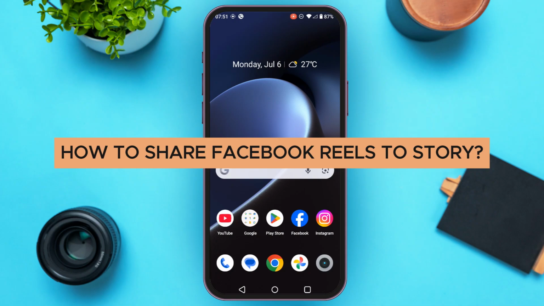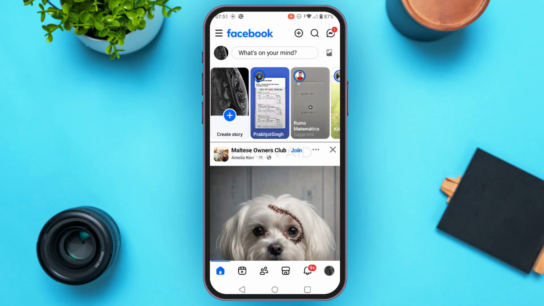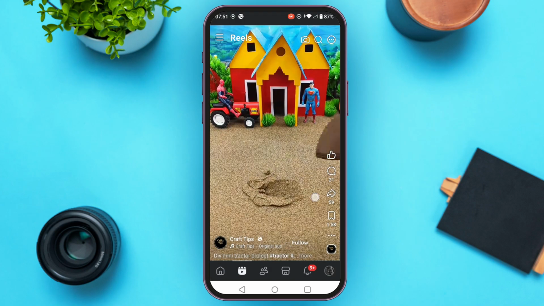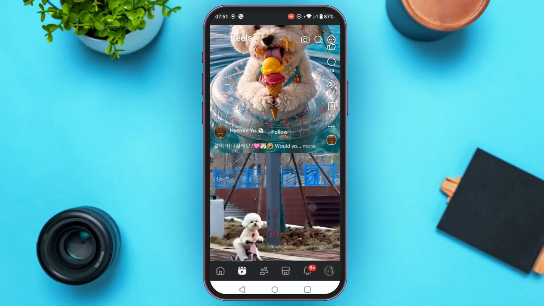How to share Facebook Reels to Story. Open Facebook. Find the reel that you would like to share. Tap on the Reels icon. You can see various reels over here.